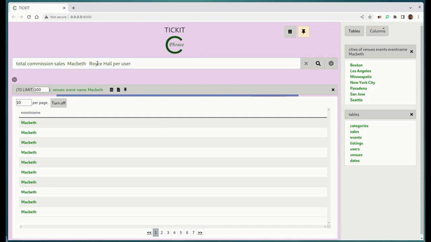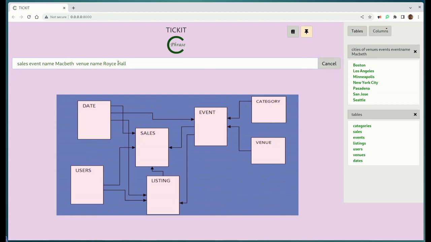If we try some other things, go back and look at some of these earlier ones, like where we had the sales, let's even help it out a little bit, where the event is named Macbeth and the venue is named Royce Hall. Let's see if it can get that. It's going to take a little while to do this.